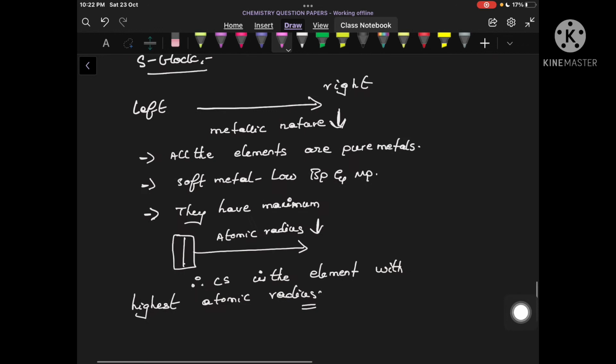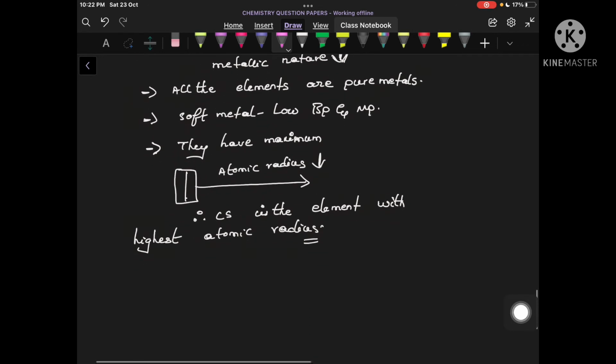Similarly, in the same S block elements, if I discuss electronegativity, which is the next concept we are discussing: if I travel from left side to right side of a periodic table, what happens? Electronegativity increases, electropositivity decreases. Are you able to understand?